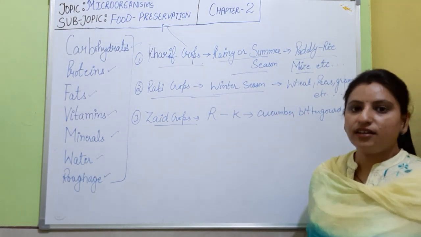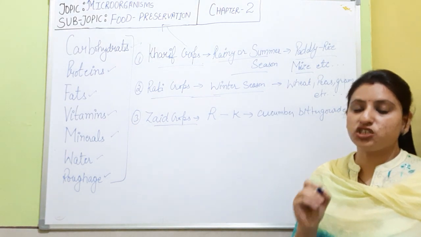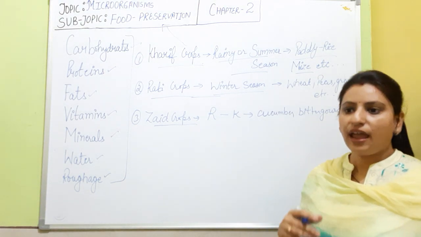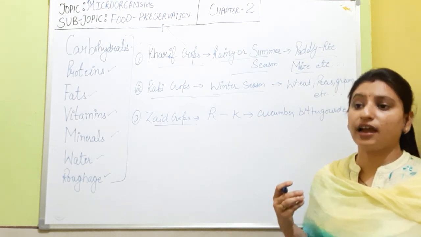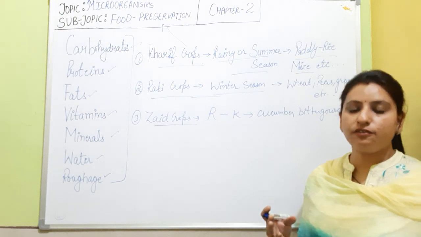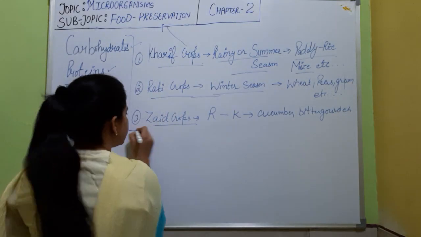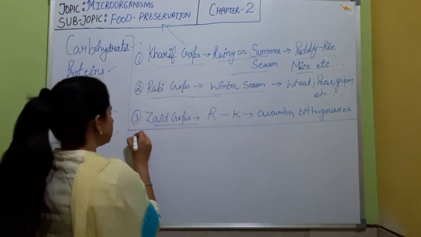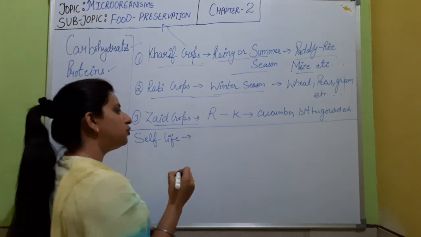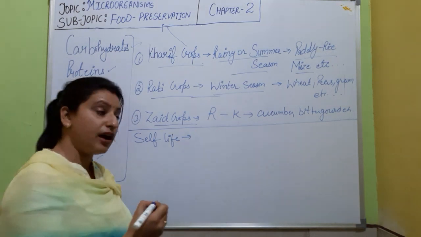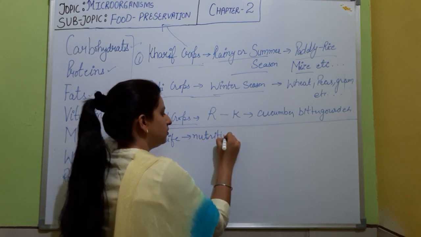So what is added to the food for food preservation? The first thing which is very important to keep in mind is that for any kind of food which you are going to preserve, any kind of plant product or animal product, the shelf life of that food should be maintained. What is shelf life? Shelf life means every food has its own taste, aroma, and most important, the nutritive value.